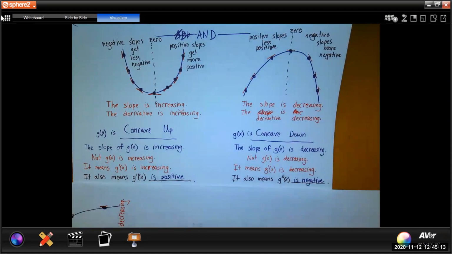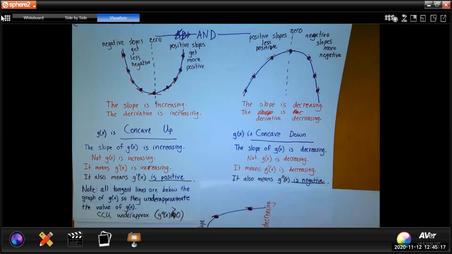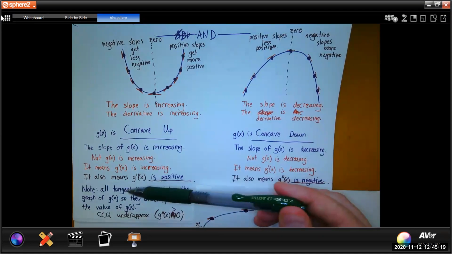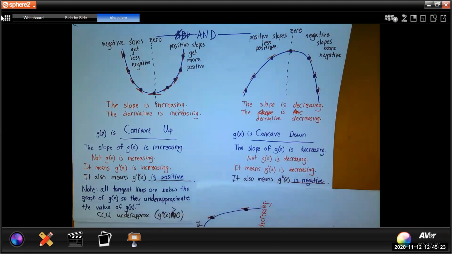The function g being concave up will always be larger than the tangent line approximation. Since the function is larger than the tangent line approximation, we know that the tangent line will under approximate the value of the function.